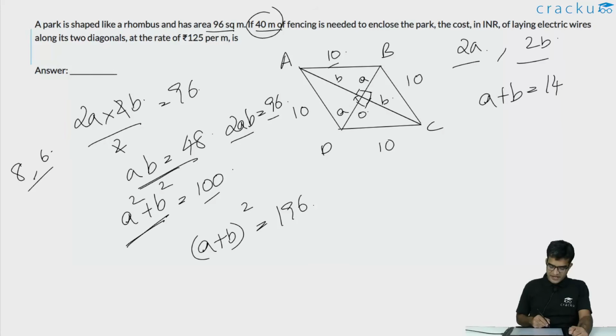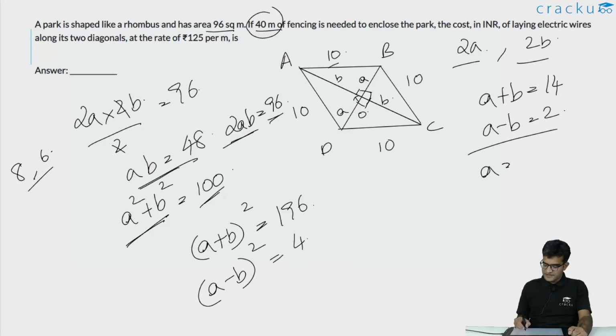Similarly, if you subtract 2ab from a square plus b square, you are going to get a minus b whole square, and that is going to equal 100 minus 96, which is equal to 4. So a minus b is equal to 2, or the value of a will be 8, because 14 plus 2 is 16, 16 is equal to 2a. Similarly, b will be equal to 14 minus 2 divided by 2, which is 6, like we expected. But this is half of the diagonals. The lengths of the diagonals are 2a and 2b. So the lengths of both the diagonals are 16 and 12.